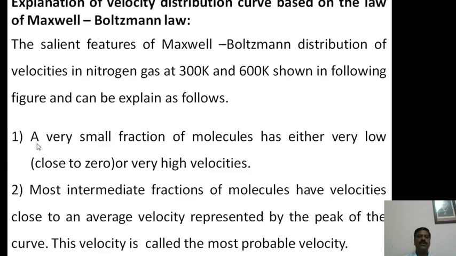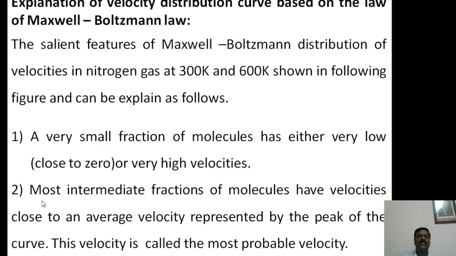The first feature is that a very small fraction of molecules has either very low velocity or very high velocity. Because there are millions of molecules, out of those millions only small fractions of the molecules have either a very high velocity or a very low velocity, and some molecules have intermediate velocities, and some have the same velocity.